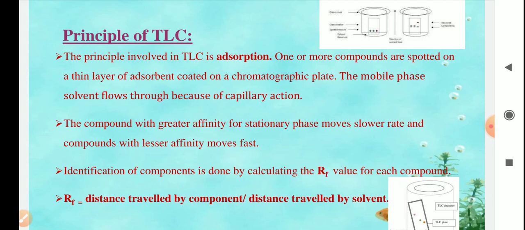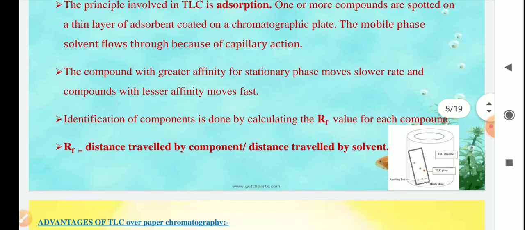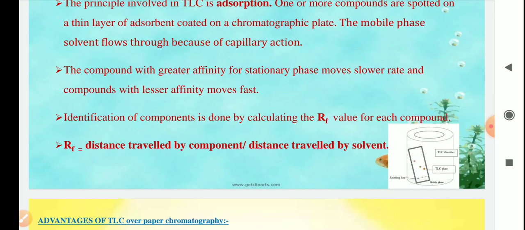So if I take a TLC plate and spot the mixture or pure compound, and then the mobile phase passes through this plate, there will be a separation depending on the adsorption capacity of the organic compound. The compound with the greater affinity for the stationary phase, that means higher adsorption capacity, moves at a slower rate, and a compound with a lesser affinity moves fast.